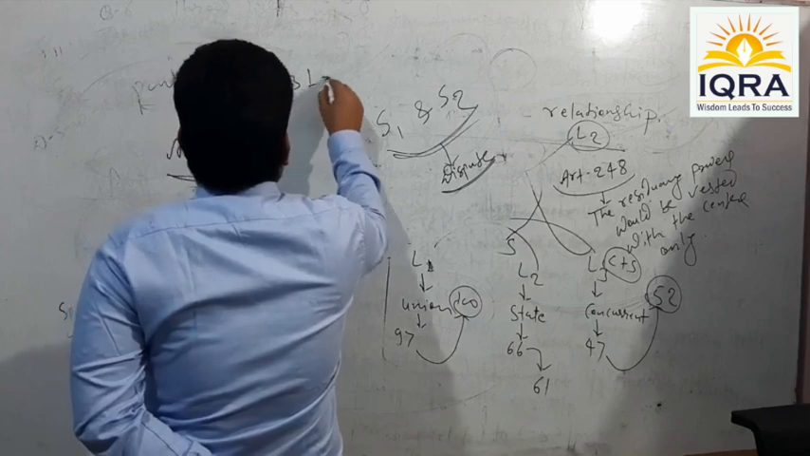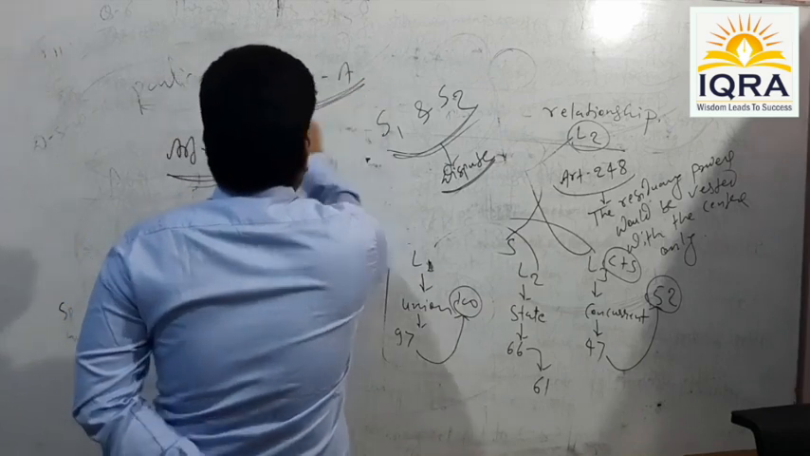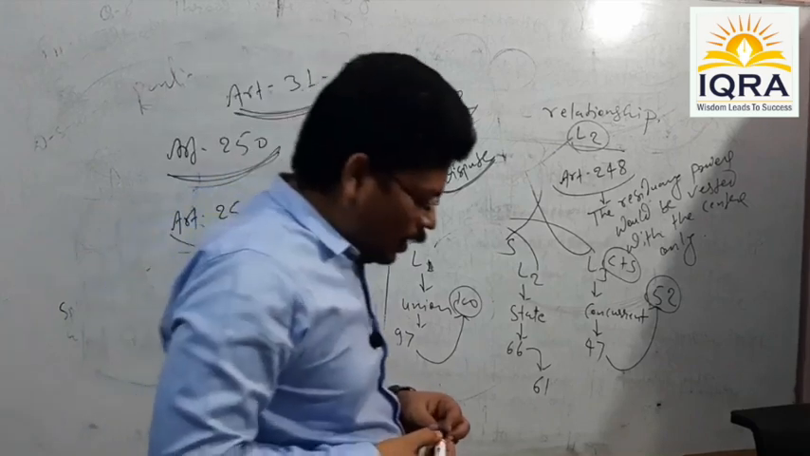Article 31A, capital A. What is there under Article 31A?